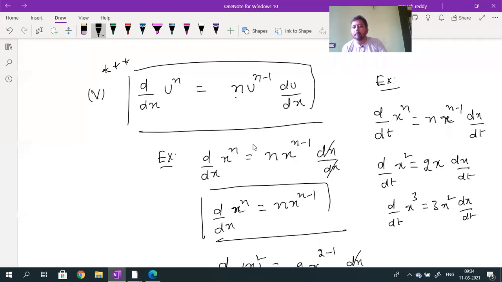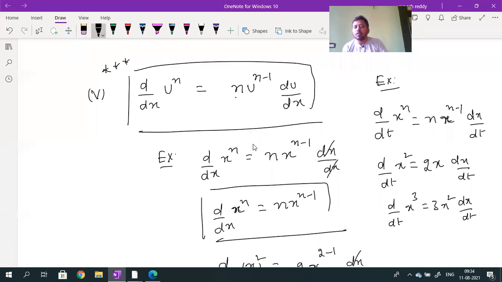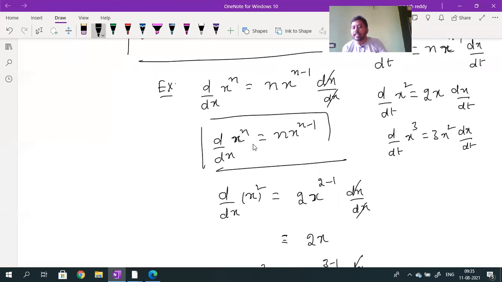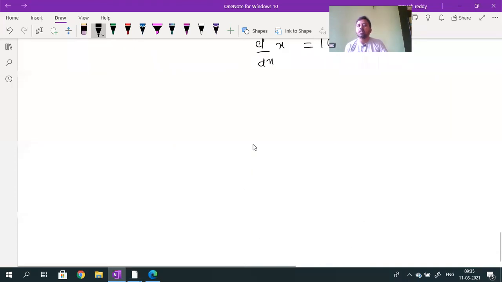These are the basic formulas for differentiation. Whether the total differentiation is understood or not is not necessary. Only this one formula, whether understood or not, you have to remember: d by dx of u power n is n into u power n minus 1 into du by dx. And d by dx of x power n is n into x power n minus 1. So you have to remember these formulas for doing differentiation. Okay? Those are the basic formulas required for doing differentiation.